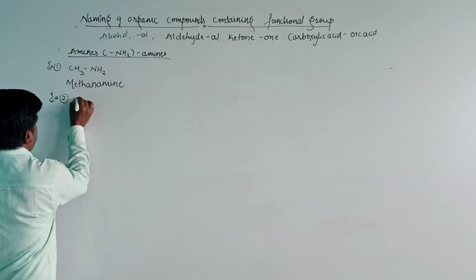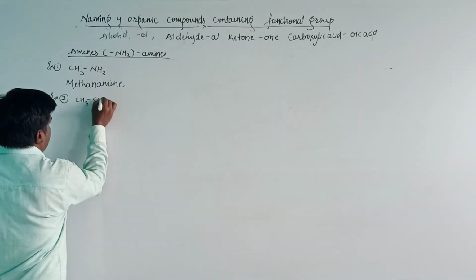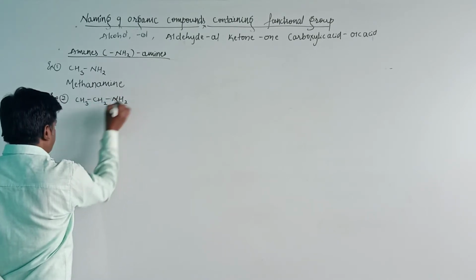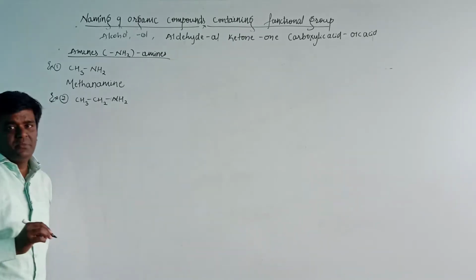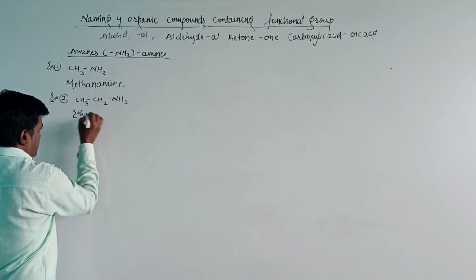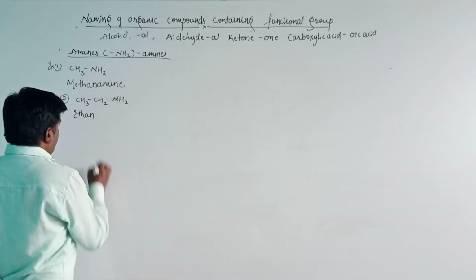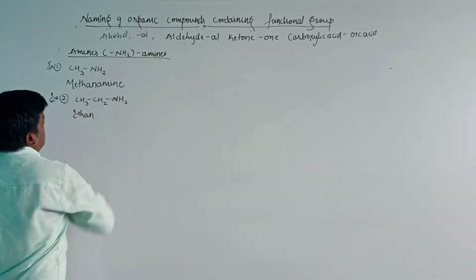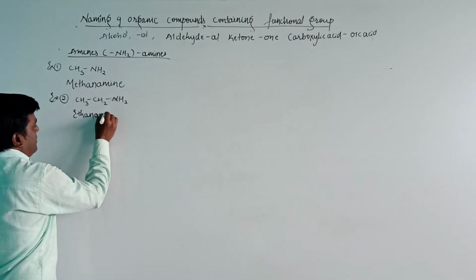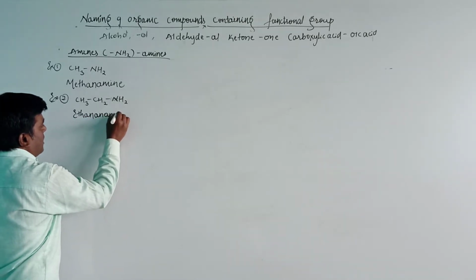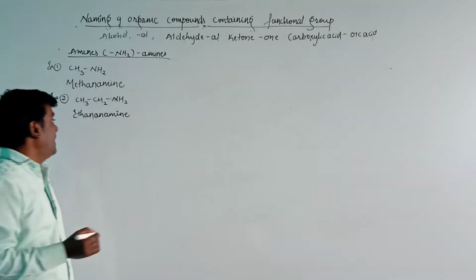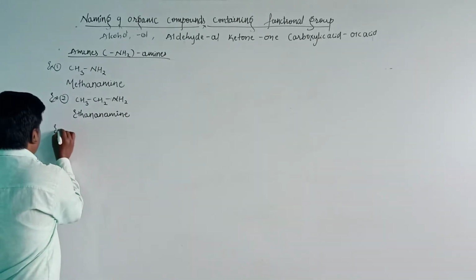The second example here, CH3CH2NH2. Here the number of carbon atoms in the parent chain is 2. Therefore the root word is ethane. It is saturated, therefore ANE. The terminal E is replaced by the amine, that is the secondary suffix, and the name for this compound is ethyl amine.